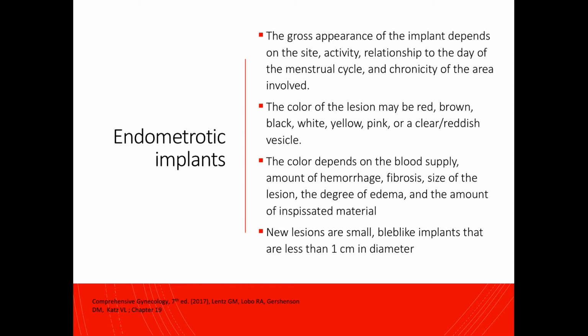So as I've already mentioned, endometriotic implants' gross appearance depends on the site, activity, relationship to the day of the menstrual cycle, and the chronicity of the area involved. The color of the lesion may be varied. They can be red, brown, black, white, yellow, pink, or a reddish or clear vesicle. The color depends on the blood supply, the amount of hemorrhage, fibrosis, size of the lesion, degree of edema, and the amount of inspissated material.